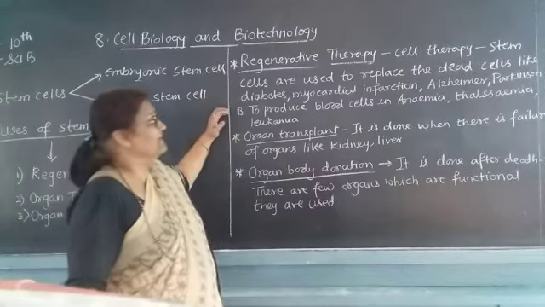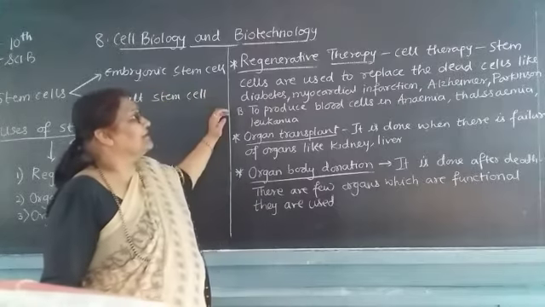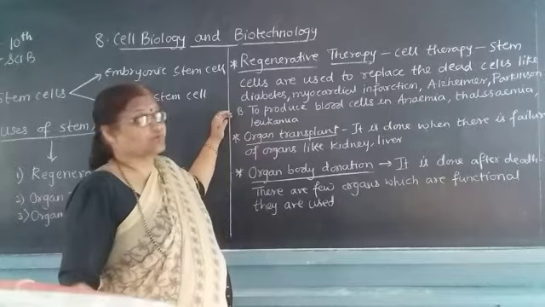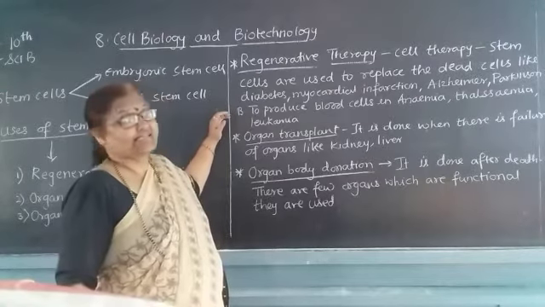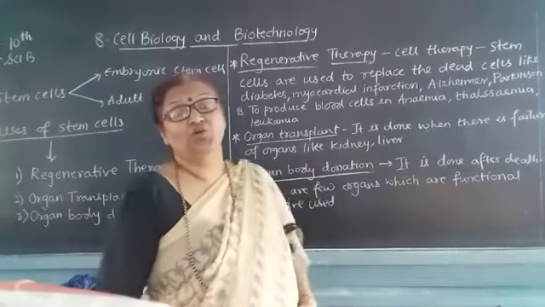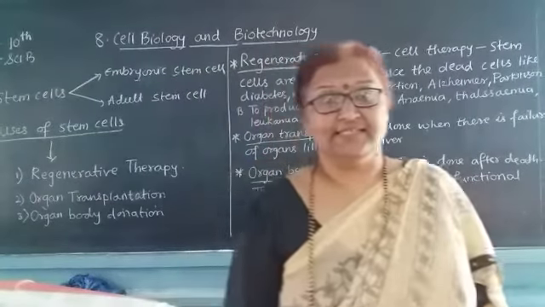Then next one, blood cells. Whenever you want to produce the blood cells, that is in anemia or thalassemia or in leukemia, you may use these stem cells.